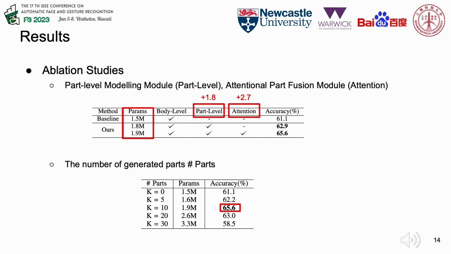Furthermore, to verify the effectiveness of our modules, we first evaluate the proposed part-level modeling and attentional part fusion mechanism in an incremental manner. We start from our baseline network, body-level STGCN. We then add our proposed modules one by one. The results are shown in Table 1. We can see that our part-level modeling and attentional part fusion module have consistent improvement, which demonstrates the effectiveness of such a divide-and-conquer structure. Note that, in comparison with the baseline model, our novel part prototypical network only incurs a 1/3 increment in the number of parameters, yet yields a significant performance boost.